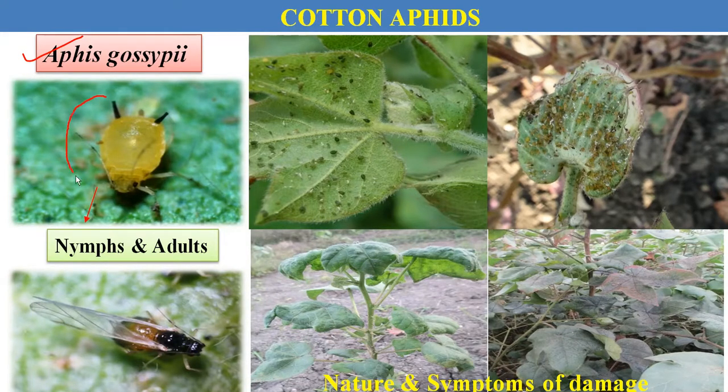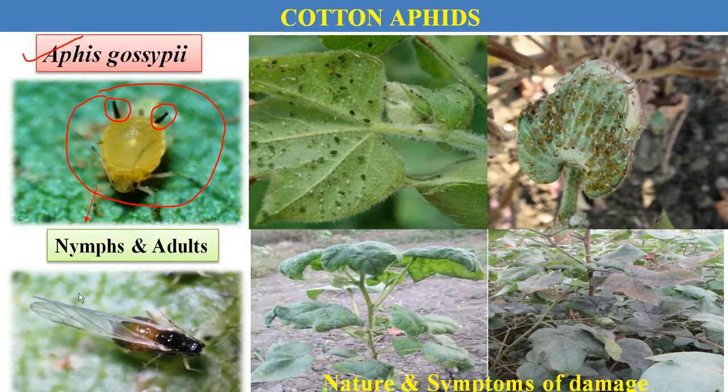Here this is the nymph of the aphid. There is a tube-like structure which arises from the fifth and sixth segment of the abdomen. That structure is called the cornicle, and it acts as a defensive structure. The cornicles produce a chemical from those tubes. It is released from exocrine glands, and this chemical gives an offensive smell, which helps to repel predators.